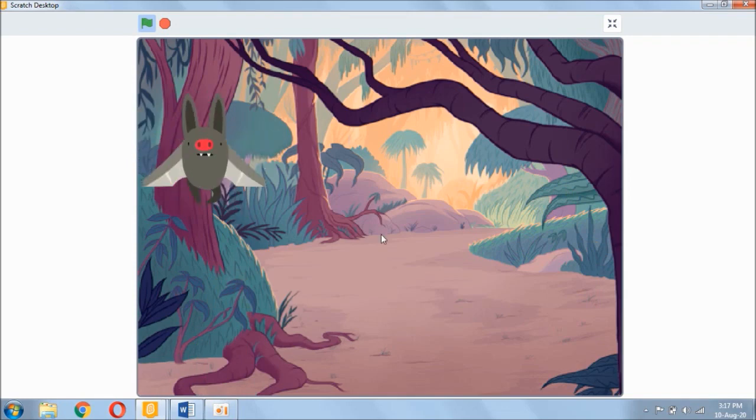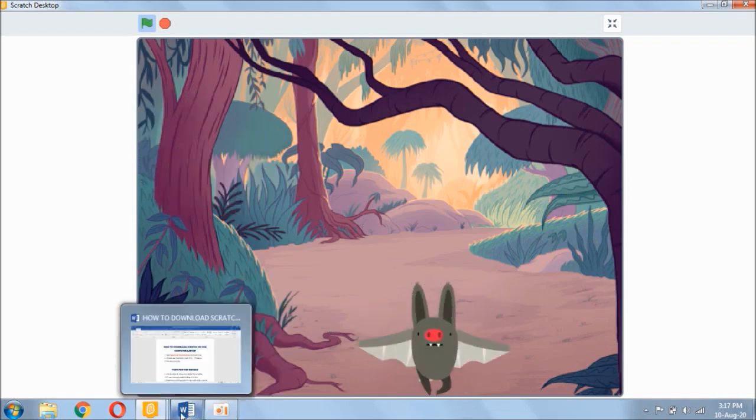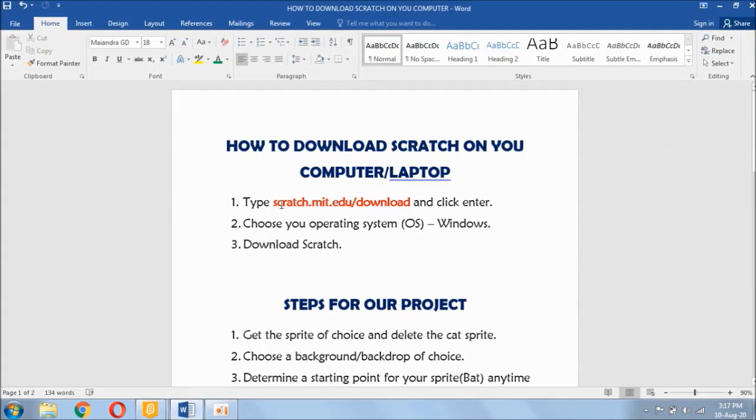It's a simple project. Before we start, let's look at how to download Scratch in case you don't have Scratch on your laptop. Get an internet connection, go to your browser and type scratch.mit.edu and download Scratch. Choose the operating system you are using, mostly Windows, then download Scratch on your computer.